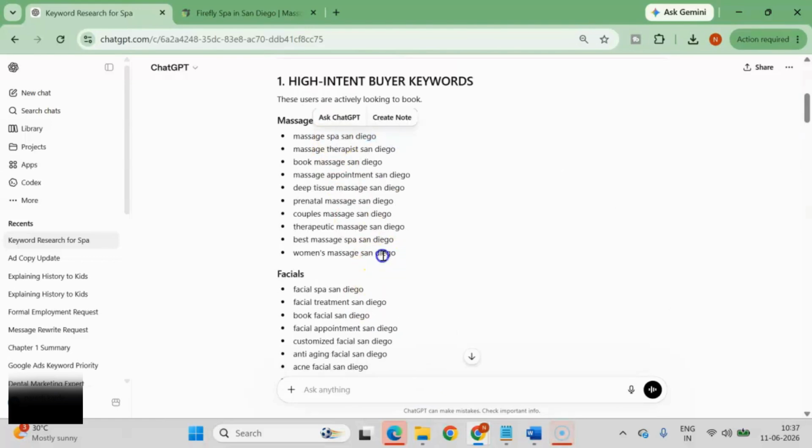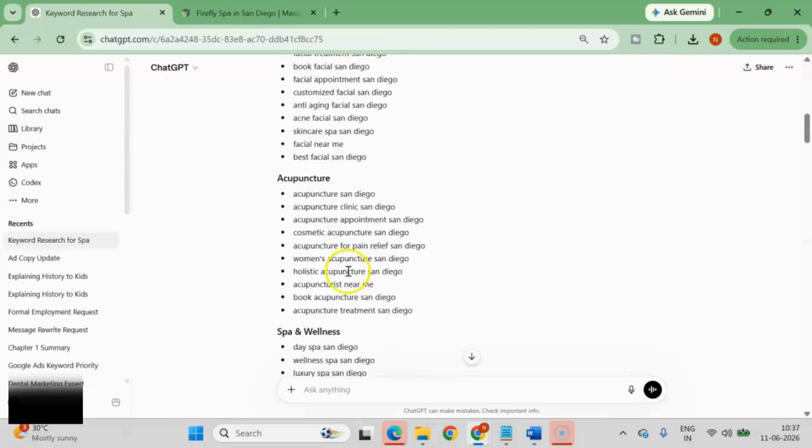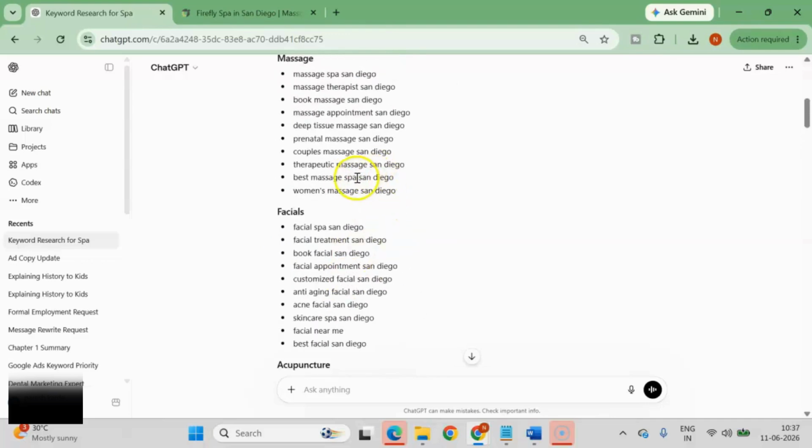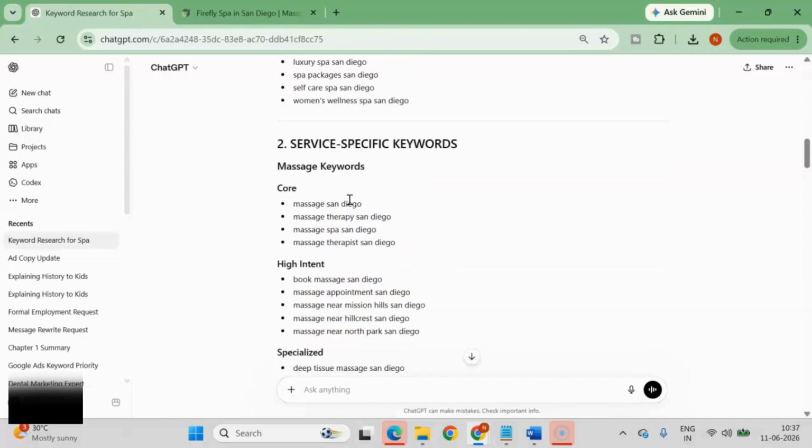If you want, you can remove this location and make it a general keyword also. But these are high intent keywords, that's the reason the AI has mentioned location. But if you feel, okay, this keyword is already present in service specific keywords, you can remove the San Diego. You can just mention best massage spa because the San Diego keywords have already been here. So you can modify it, but this is the general outline which AI has given you.